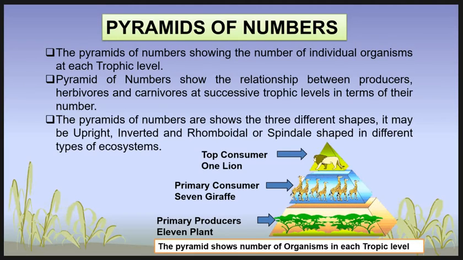The pyramids of number show three different shapes. It may be upright, inverted and rhomboidal shape. These different types of pyramids we will study in different types of ecosystems with suitable examples.